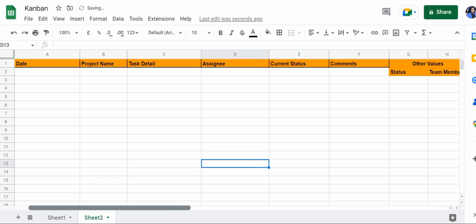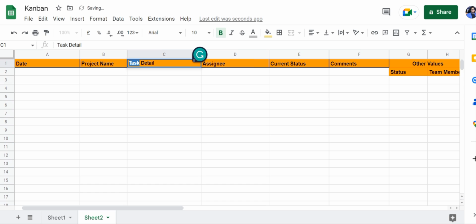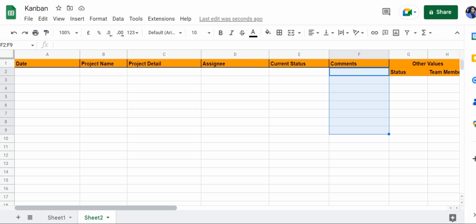So, first of all, you're going to create a table with the following headers: date to note down the date when the project started, project name to note down the name of the project, task detail or project detail to note down the details of what the project aims to achieve, the assignee to note down the current person overseeing the project, the current status to note down the current status of the project, and a comment section for you and the assignee to leave any comments related to the project.